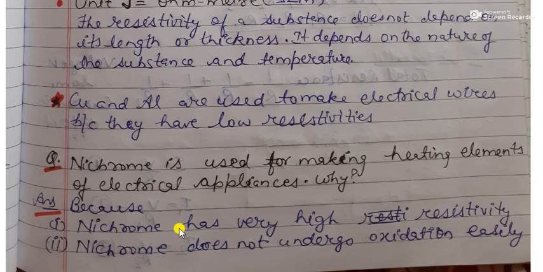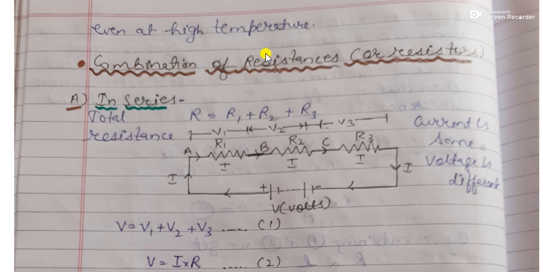Because nichrome has a very high resistivity, and secondly, nichrome does not undergo oxidation easily even at a high temperature. It means nichrome does not burn at high temperature. So due to both these properties, nichrome is used to make the heating elements of electrical appliances.